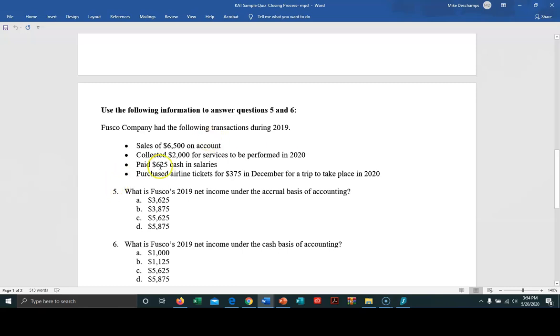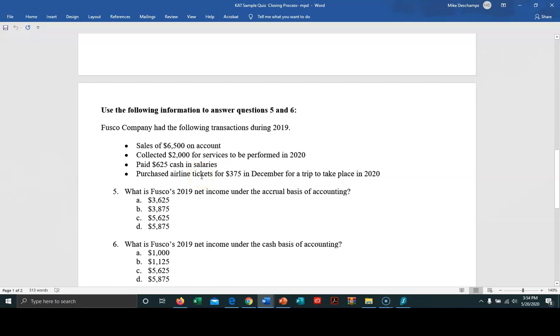Paid $625 in cash for salaries. Okay, that's for this period. But what about this one? Purchased airline tickets for $375 in December for a trip to take place in 2020. So think about this one. Is that an expense for this period? No, because we haven't finalized the process by actually utilizing it. So basically, that is not an expense.